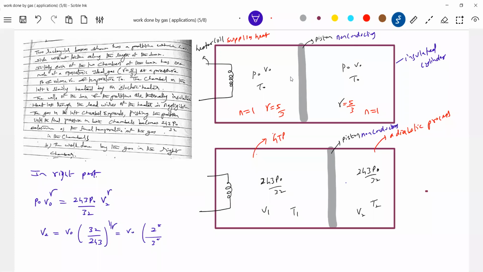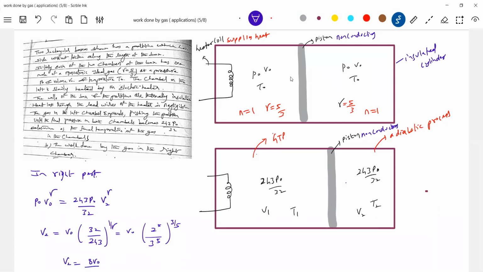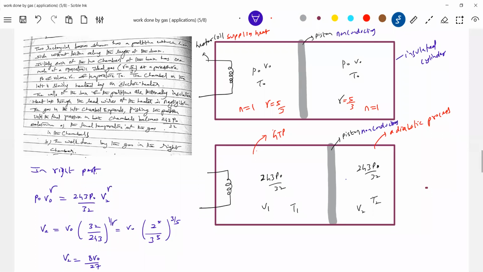Gamma is 5 by 3, no? So the power becomes 3 by 5. Is that okay? 243, can I write it as 3 to the power of 5? And 32 is 2 to the power of 5. Okay, the power of 5 cancels. So we get 8 by 27. So V2 equals 8 V naught by 27.